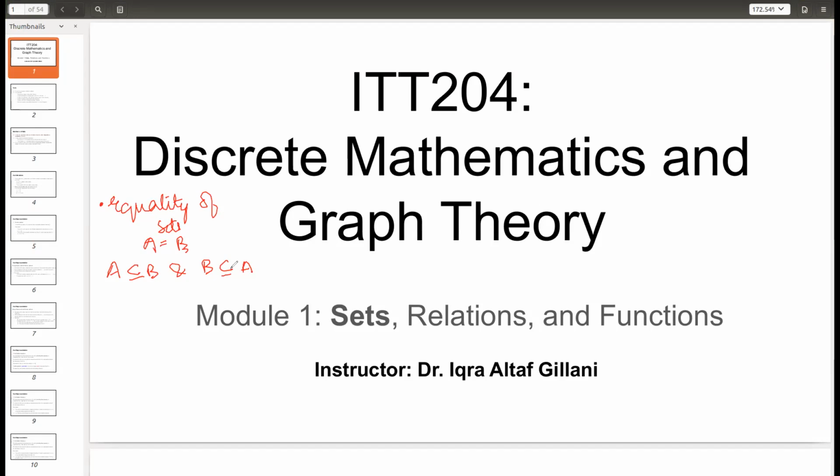In other words, this means that all the elements of A are also the elements of B. Only then we say that the two sets are equal. After that, we discussed different types of sets. The first set we discussed was called the universal set, which is basically the set of all the possible elements that you could have drawn in the context of a particular problem. So it is like the universe of all possible elements relevant to a particular problem.